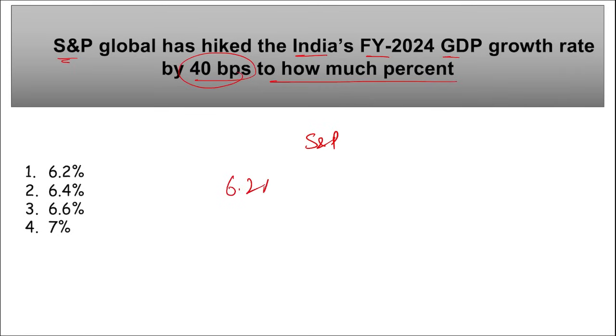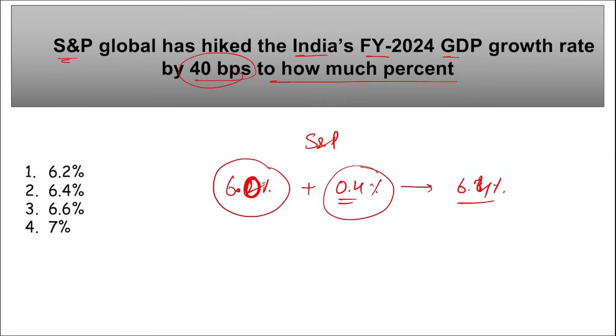Earlier it was 6%, and with the addition of 40 basis points, now the expected growth according to the S&P Global forecast is 6.4% for the fiscal year 2024, right.